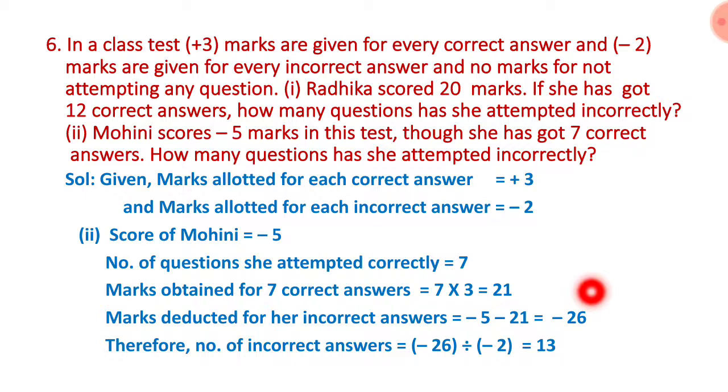Therefore, number of incorrect answers is equal to this minus 26 divided by minus 2 we have to do. Okay. Minus 26 divided by minus 2 is equal to 13. Minus minus cancelled, 2 ones are 2, 2 ones are 2, 2 threes are 6. Therefore, number of incorrect answers is equal to 13.